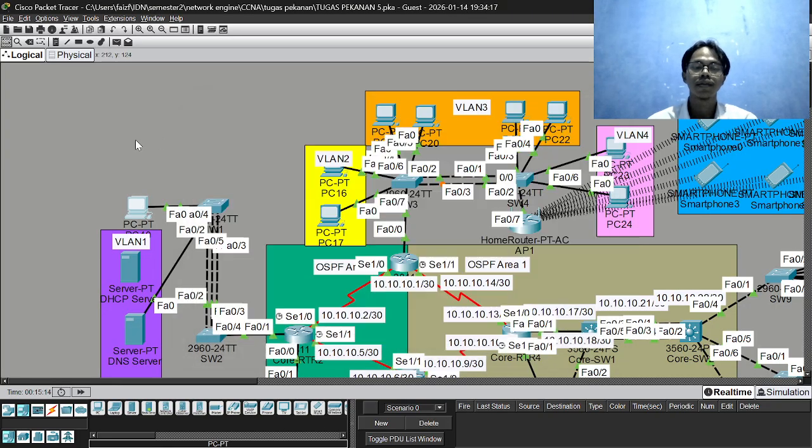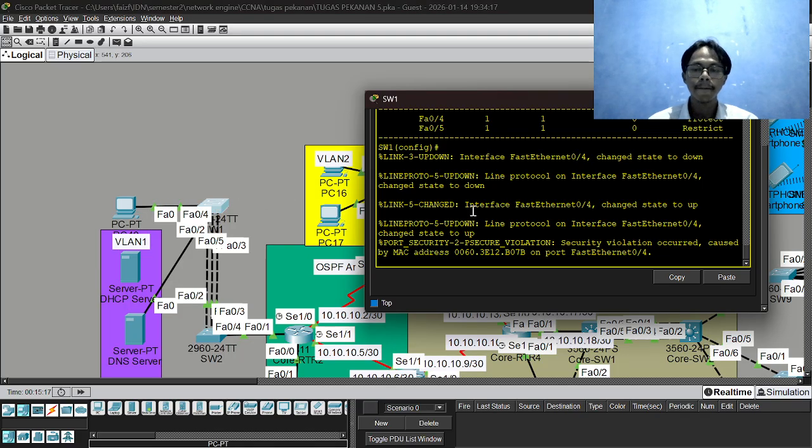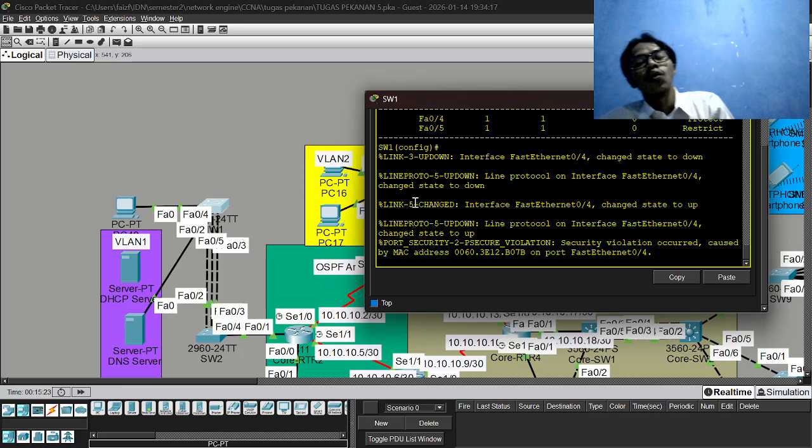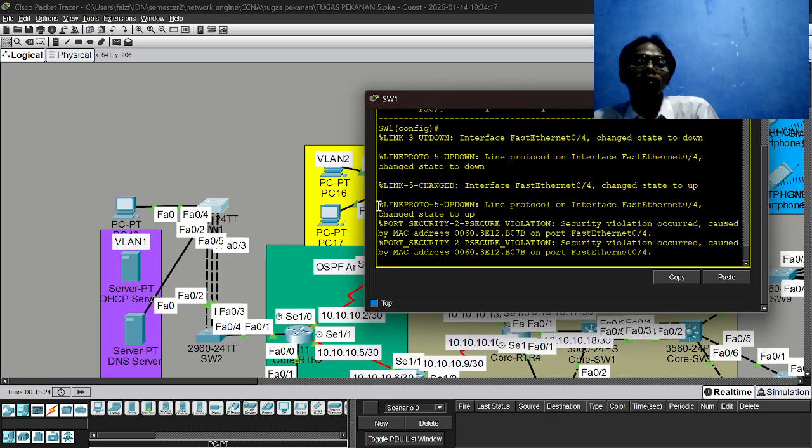you get the DHCP. You can see this gets the alert or the alarm that shows there is another port security.